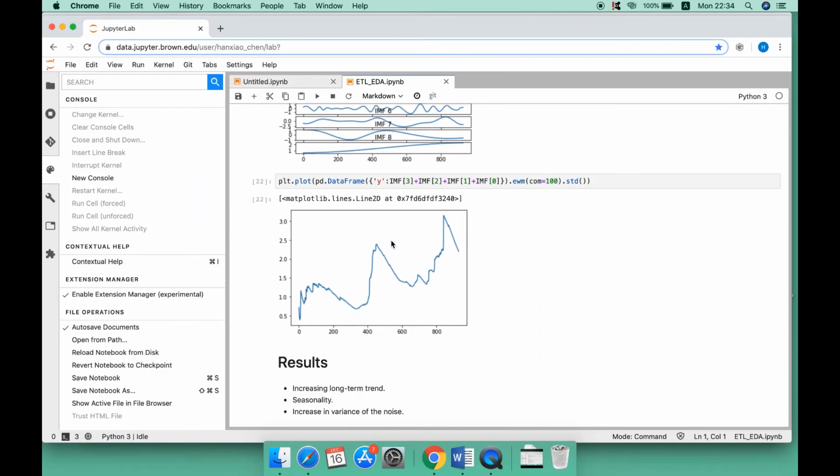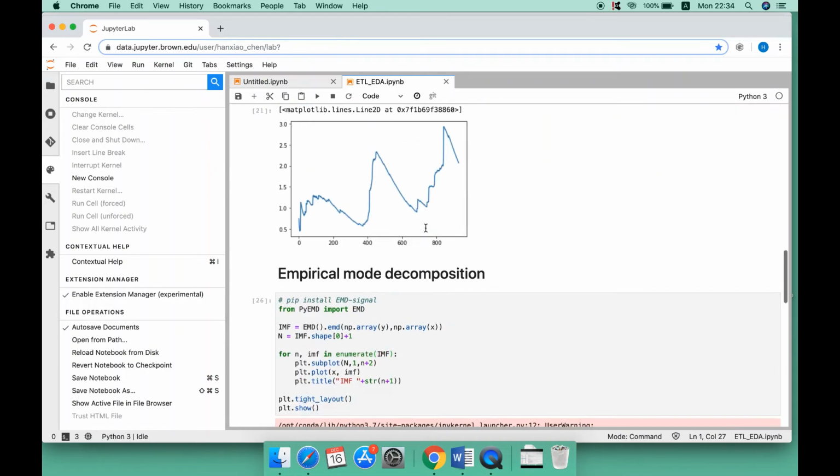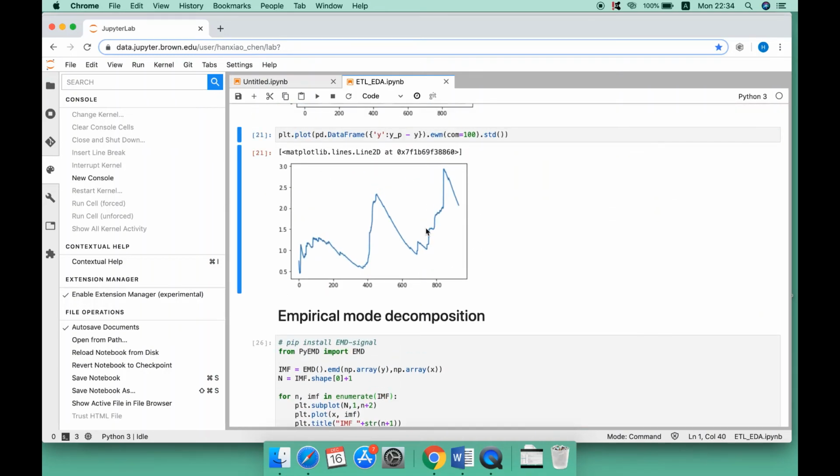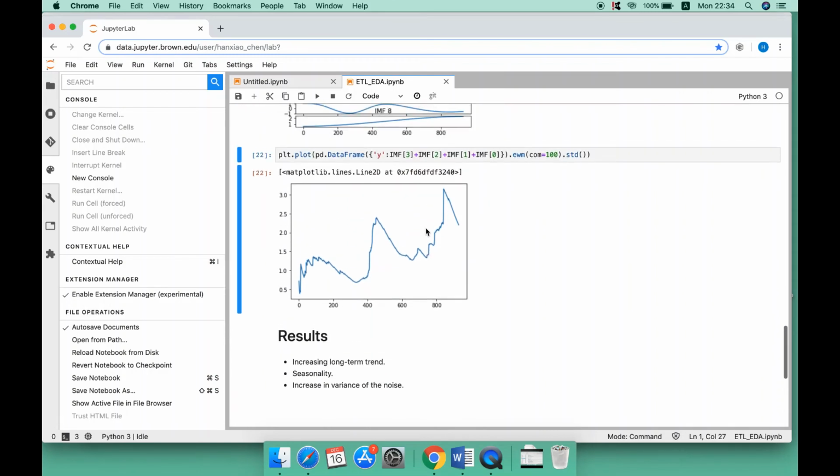So again, we plot the noise and calculate the exponentially weighted moving standard deviation. There is also an ascending trend in the variance of the noise, and this plot is actually very similar to what we get in the regression part. So our results show that there is an increase in the variance of the noise. This means that there will be more difficulties and uncertainties in our prediction.